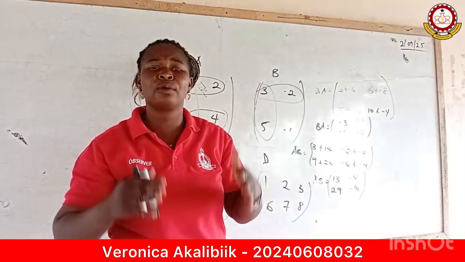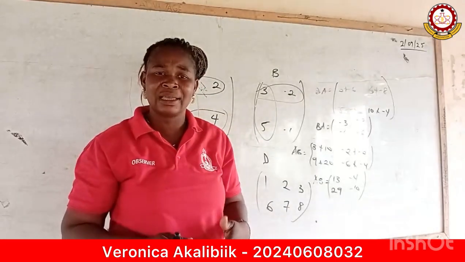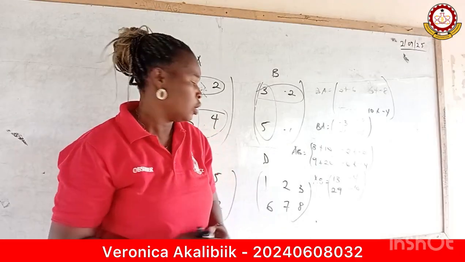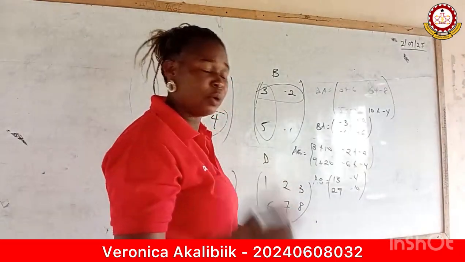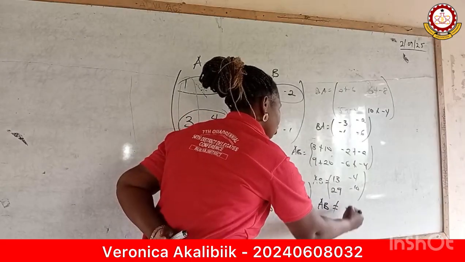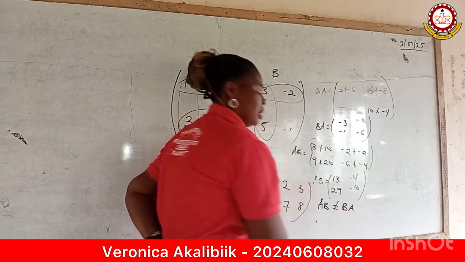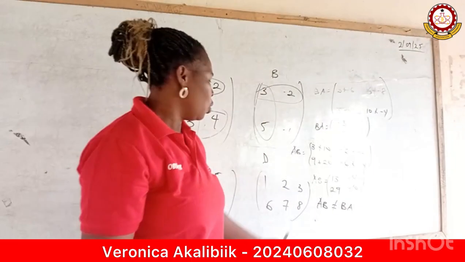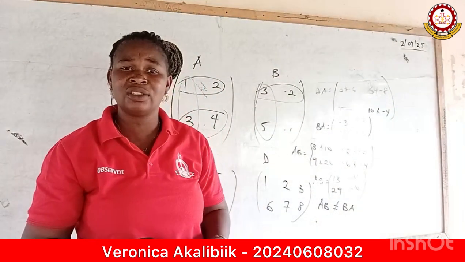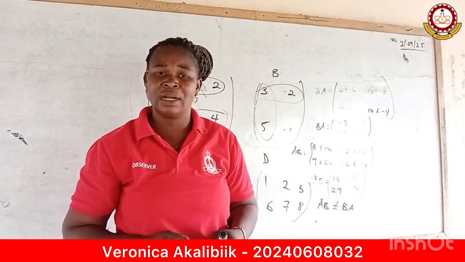And so we cannot conclude that multiplication of matrices is commutative. So in this case, this is what I'm going to conclude: that matrix AB is not equal to matrix BA. And so these are some of the misconceptions that students struggle with when it comes to matrices.